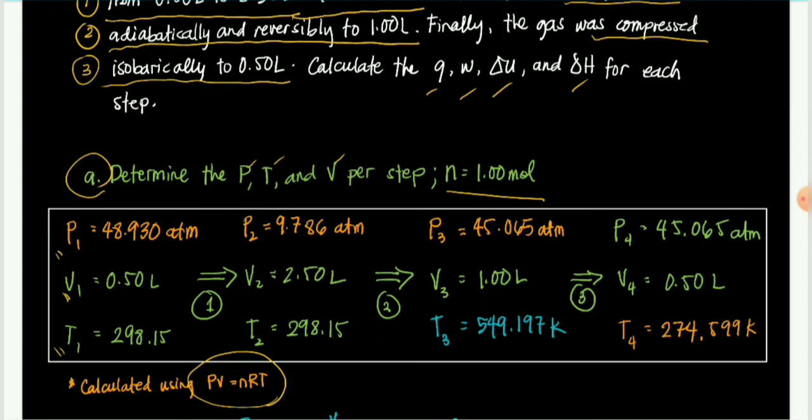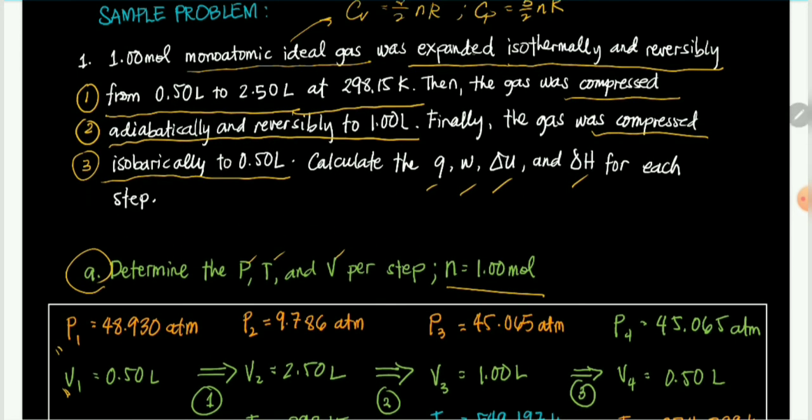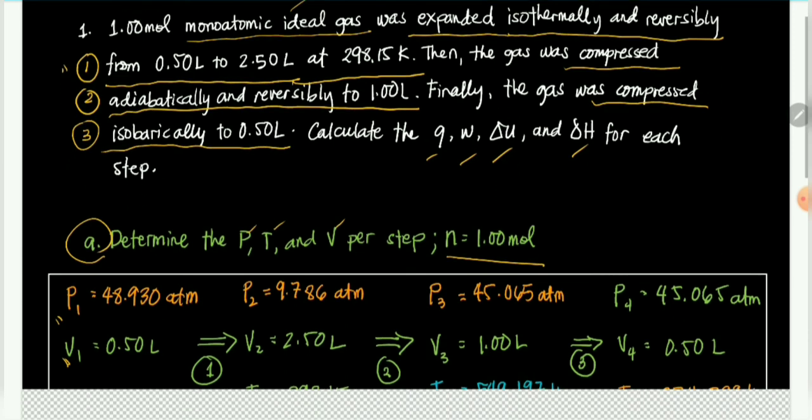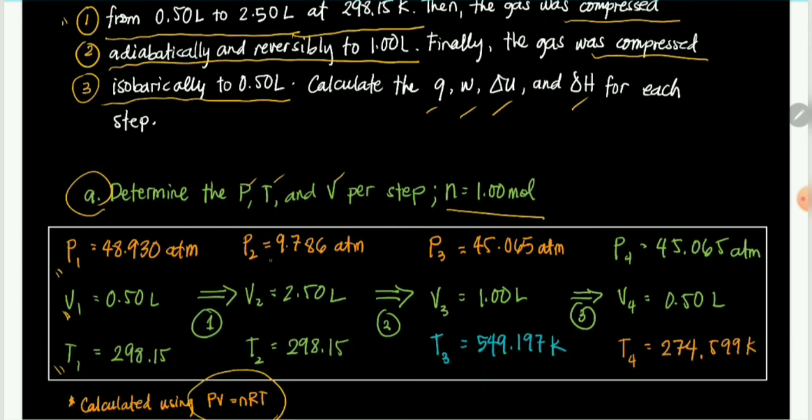So after the isothermal expansion, so it was expanded isothermally and reversibly, this is step 1, the pressure is changed to 9.786. Again, this is calculated using the ideal gas equation, given that the volume V2 is 2.5. The temperature T2 is still 298 kasi hindi nagbago yung temperature, it is isothermal, and n is 1 mole. So the next step was the adiabatic compression.